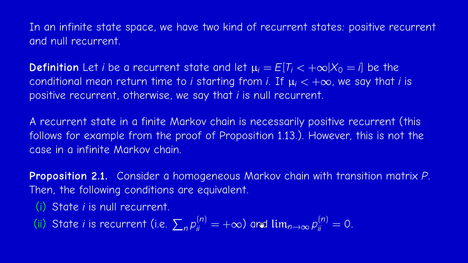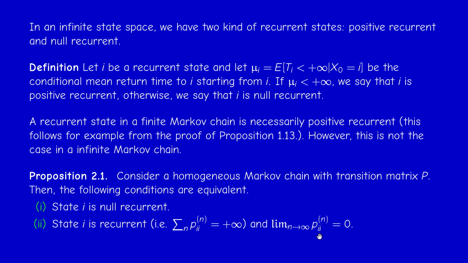There's no contradiction, because if the series is convergent, then necessarily the general term tends to 0, but the converse is not true. It's possible, and we shall see some examples, that the general term of the series tends to 0, but the series is divergent. So state i is null recurrent if and only if state i is recurrent and the general term of the series goes to 0 as n tends to infinity.